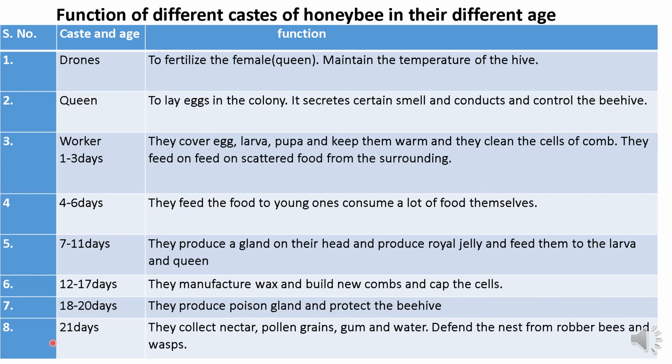Similarly, the workers of 21 days, fully matured workers, collect nectar, pollen grains, gums and water, and defend the nest from robber bees and wasps. These are the different functions of the different castes of bee at their different ages.